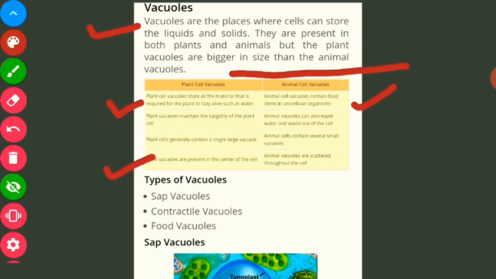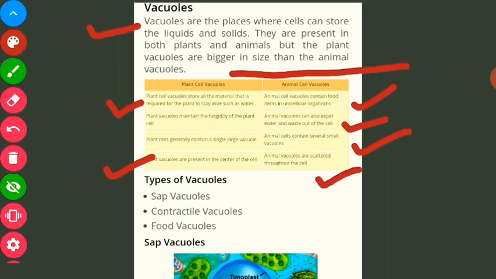Animal vacuoles can also expel water and waste out of the cell, so they can also help in the cleansing of the cell. Animal cells contain several small vacuoles. This also I told you, and animal vacuoles are scattered throughout the cell. Like in plants I said there is a single vacuole that remains in the center, but in animals it is not like that.